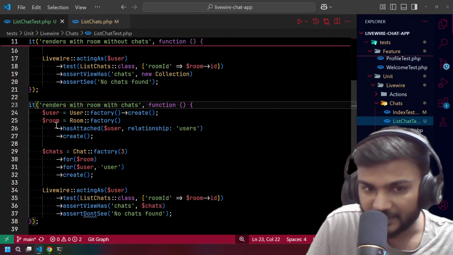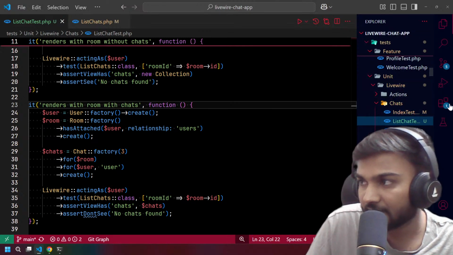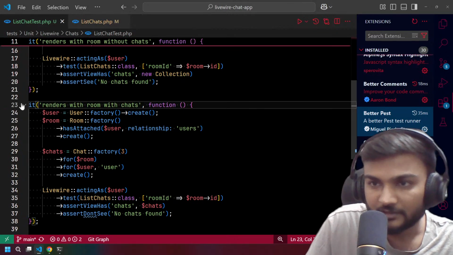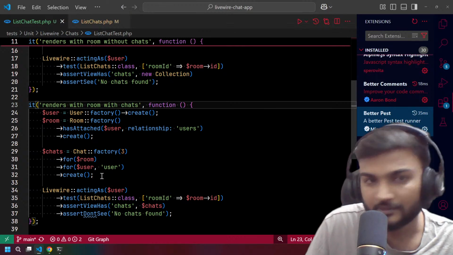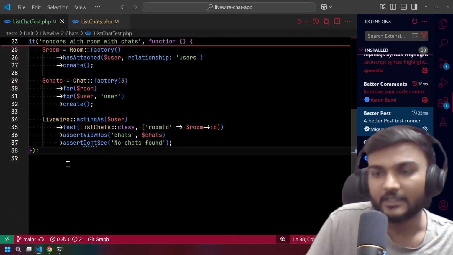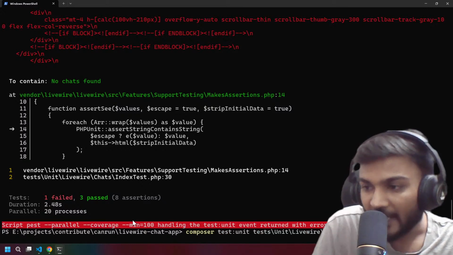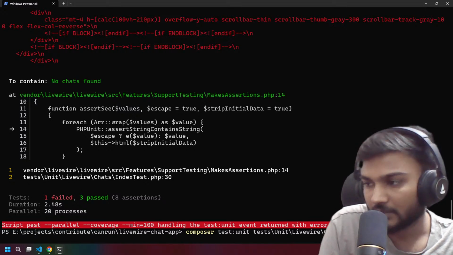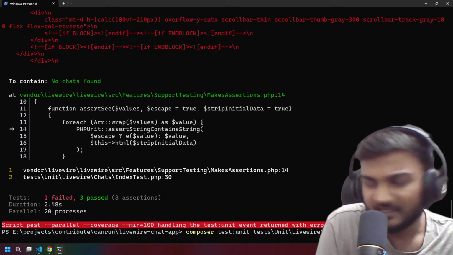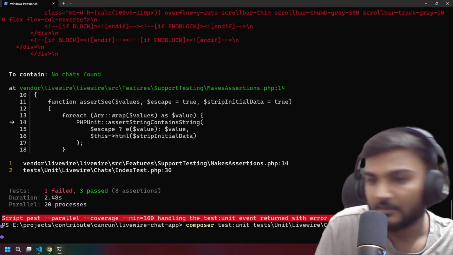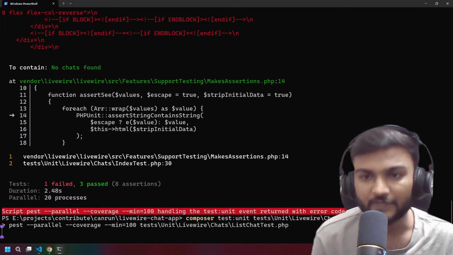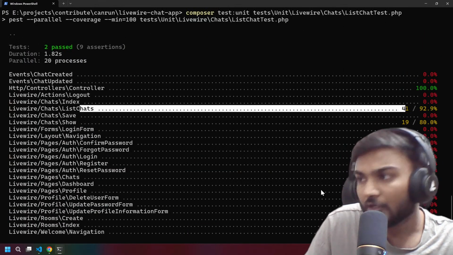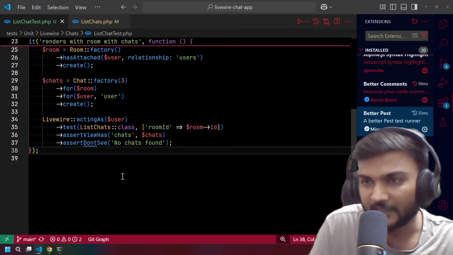And for running this particular test, what I'm using is called Better Pest, right? This is what I'm using. I don't know when they will include some buttons over here or somewhere, but yeah, this is what you are using. Okay, now let's run this test and check for missing coverage and test one by one, because that is the easy way to find stuff to test the coverage. Okay, all passes, and we'll mostly have, okay, only line number 41 is failing now.